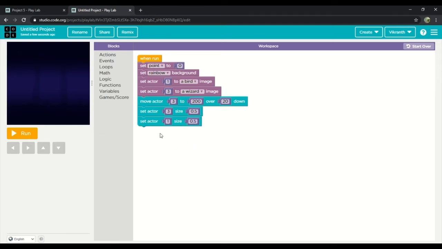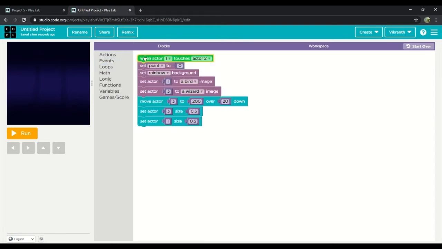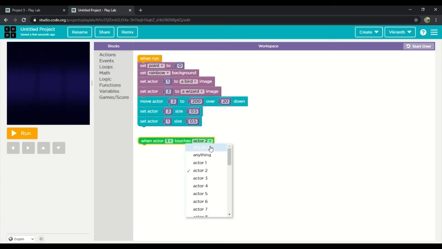Next we'll drag when actor touches and we'll change it into 1. We'll leave it like that and we'll change it into red fireball.